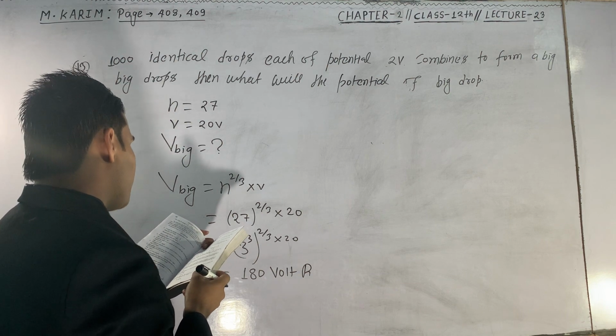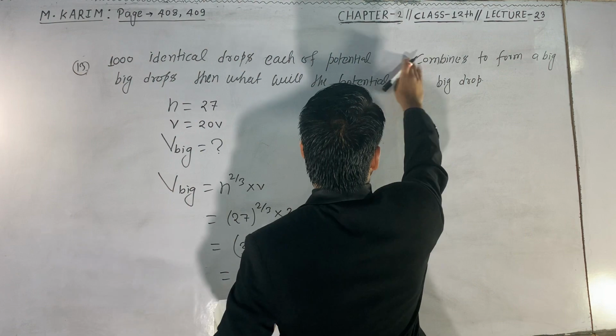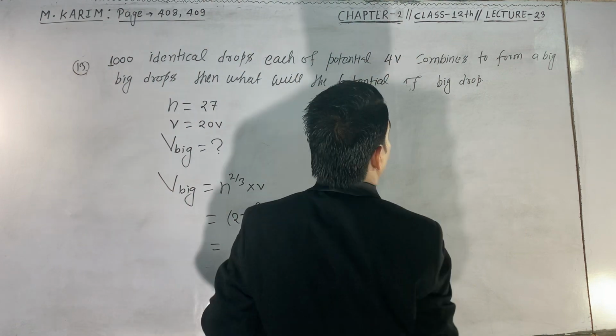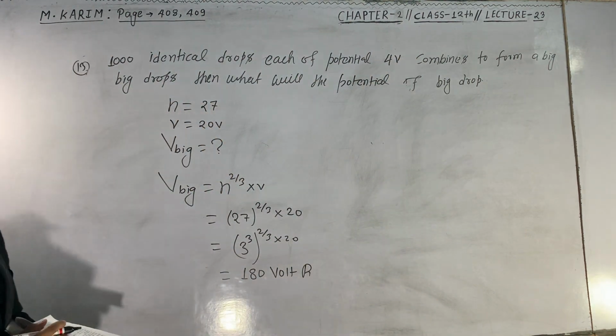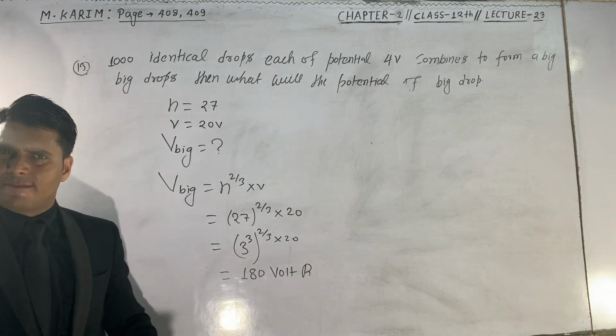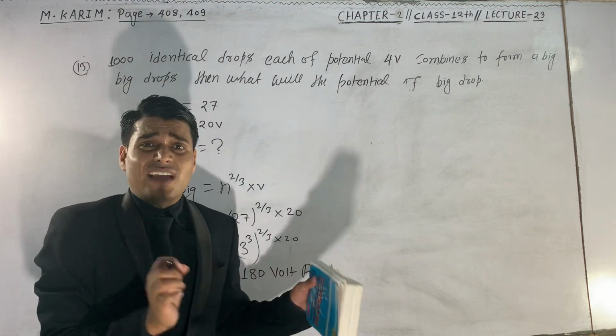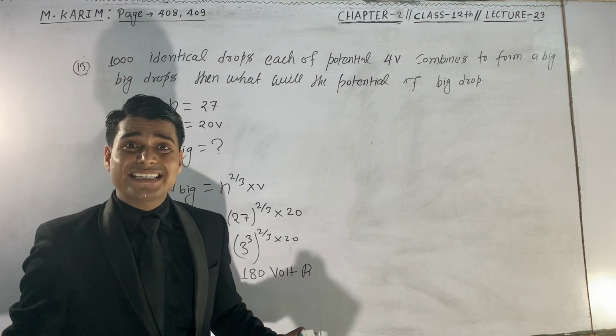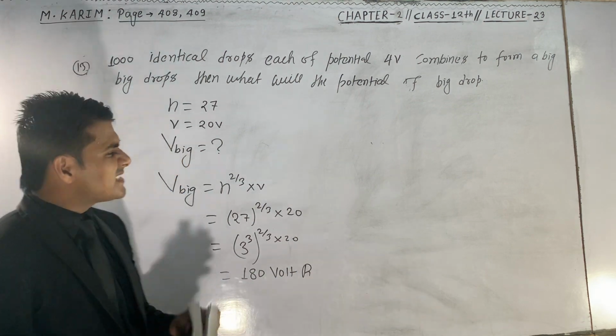These are similar questions. We only have to change the value, and the process and the formula will be the same.